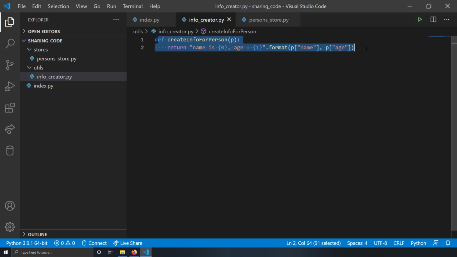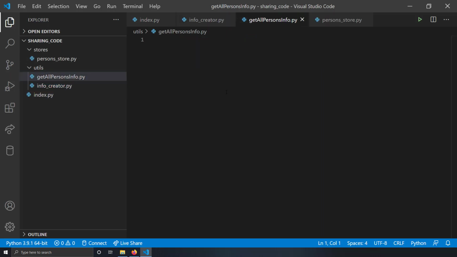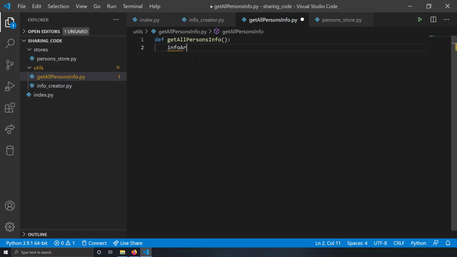All right, now let's make another file in this utils folder, because this is one more application logic file, which I'm going to name get_all_persons_info. What this file would do is create the user friendly strings for all the persons in the store. So how can I do that? I'll create a function here, def get_all_persons_info, and now I'll create an info array which will contain a list of strings.